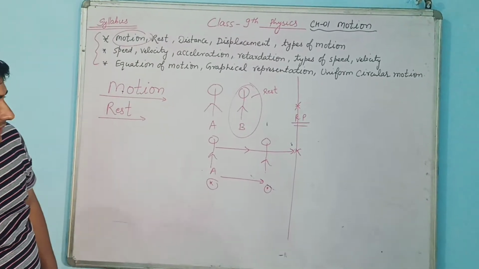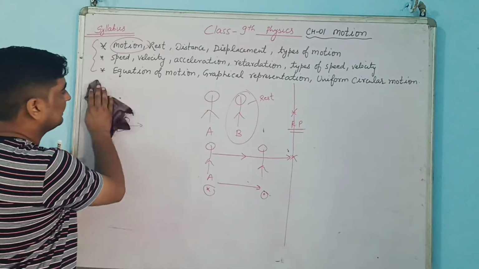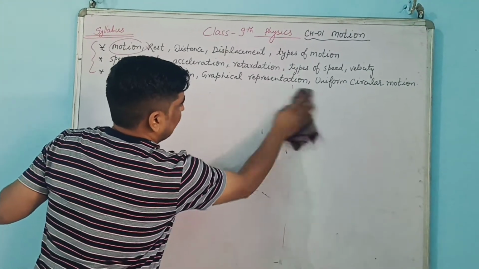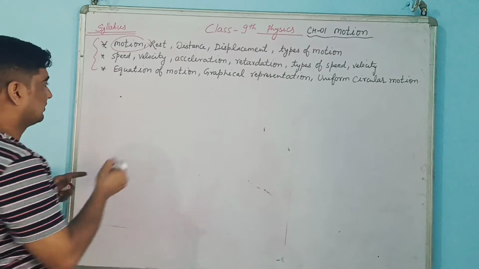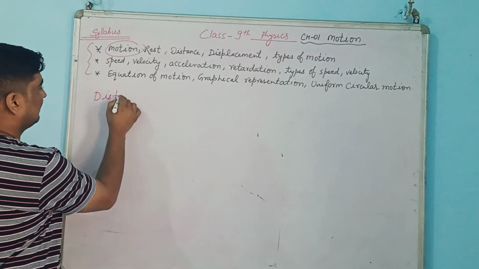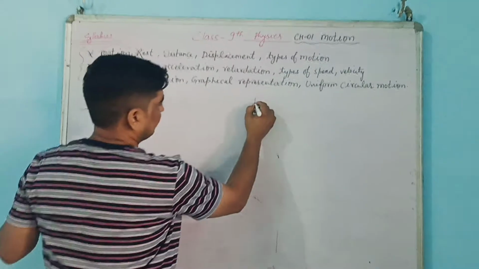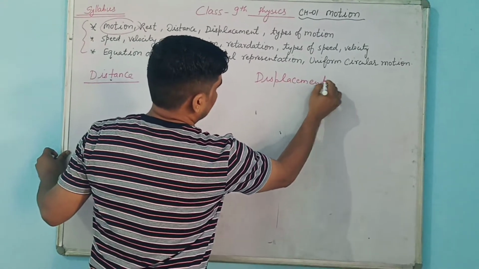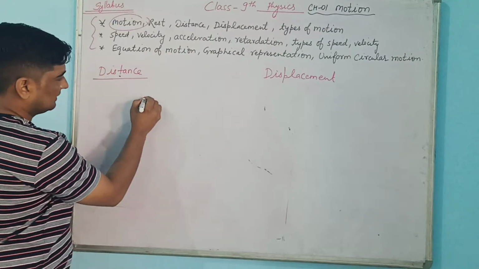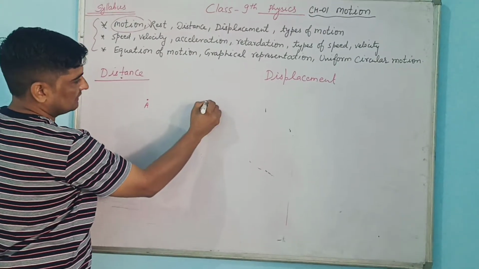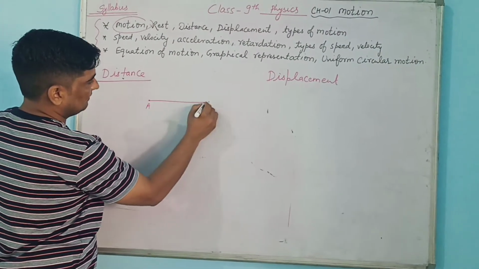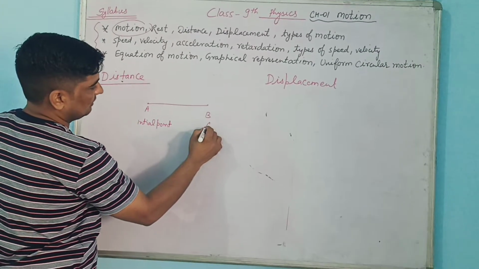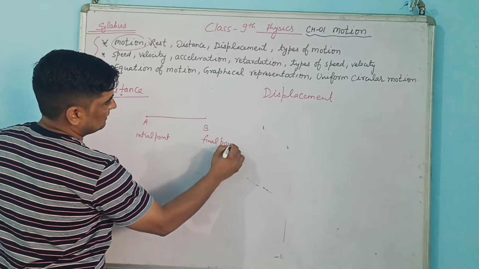So what is distance and what is displacement? Distance is the length of the path which an object travels. See, this is a very basic concept. First we will be taking distance and another one we will be taking displacement. There is a very slight difference between these two terms. First we will take distance. Distance means suppose this is the starting point, we will be calling it the initial point, and this will be your final point. So what is distance?